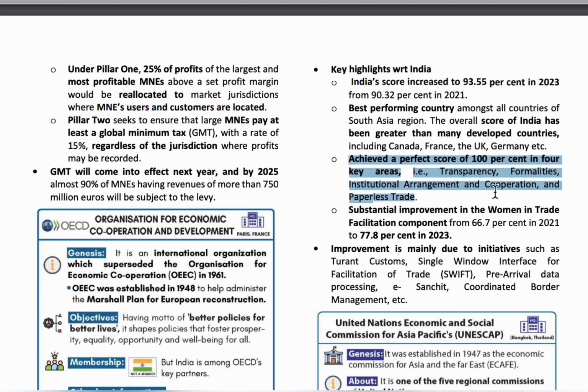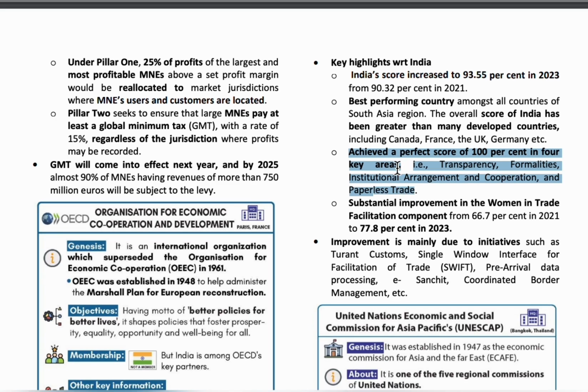Here, Turant Customs provides speedy clearance of trade-related things, and transparency will be provided on the imported goods.